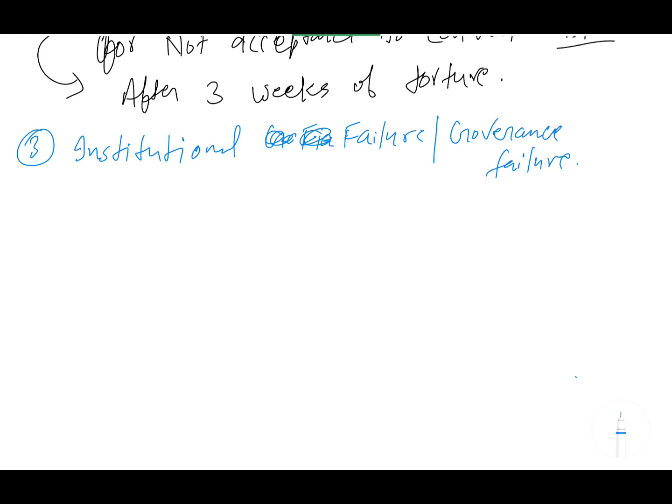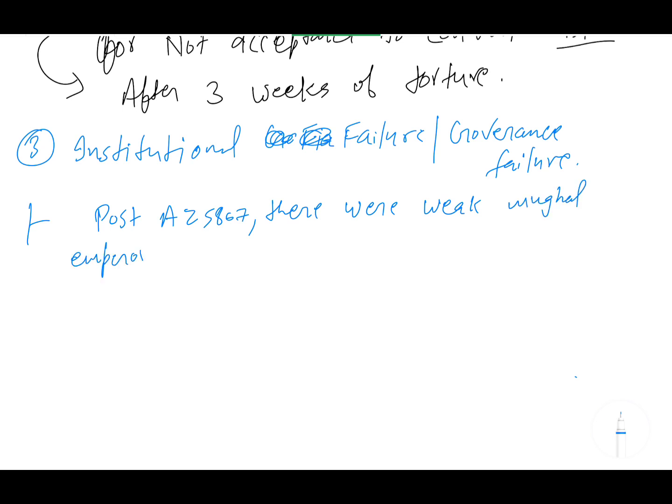Okay, so some points you can write. Post Aurangzeb, there were weak Mughal emperors who failed to maintain. You can underline this point, it is a very important point.